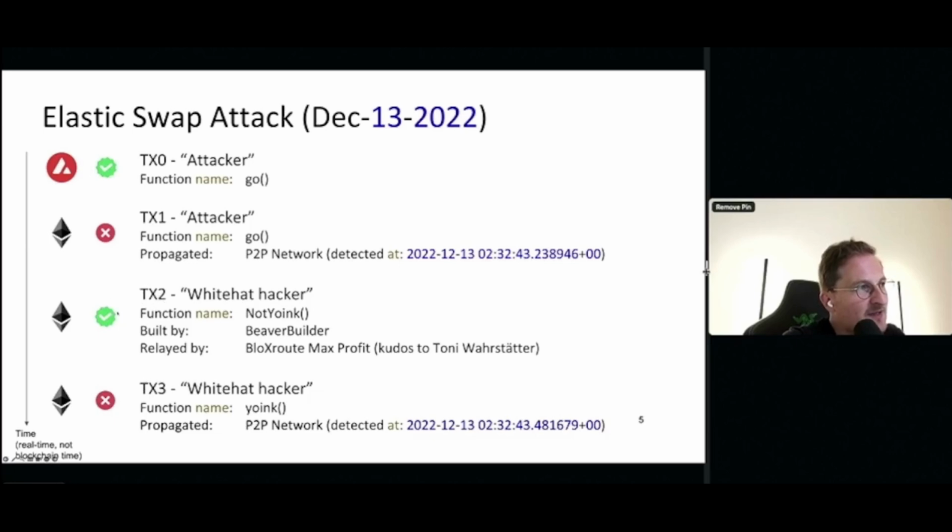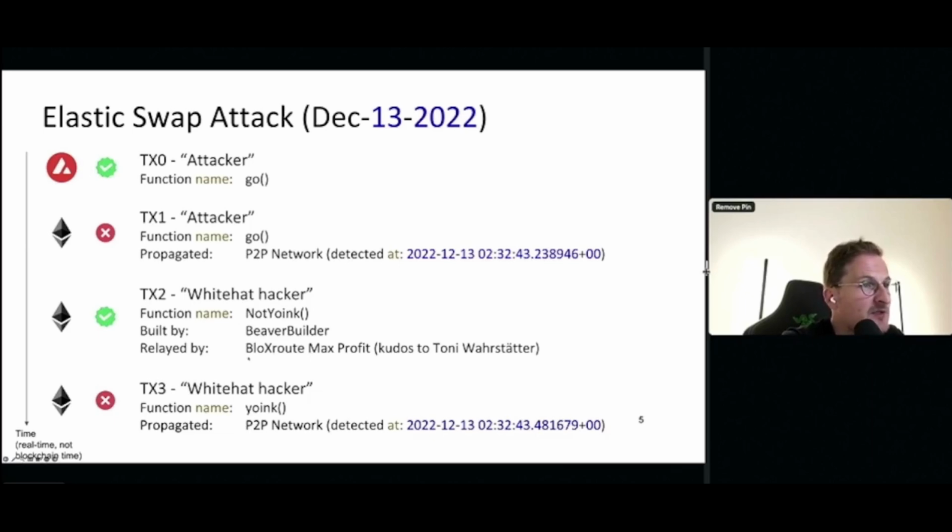So here we can see some funny things. First, only one of them makes it, right? This is the one that executes successfully. And this one calls the function not yoink, while the other calls the function yoink. If you look at the supply chain of how these transactions were mined, you would observe that the last one here was sent over the peer-to-peer network, while TX2 was sent over a PBS system. So it was sent to a builder, who then built the block, sent it to a relayer, and the relayer forwarded the block to a validator, which eventually mined this block.